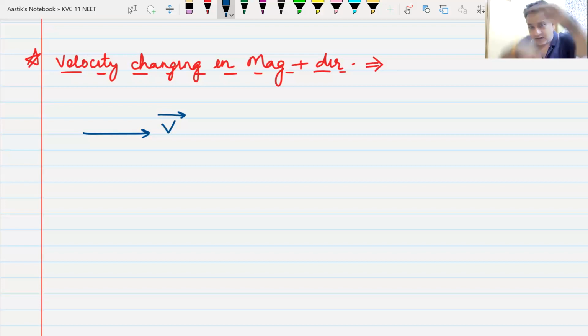If it is perpendicular, it changes direction like this. How can it do both? No idea?